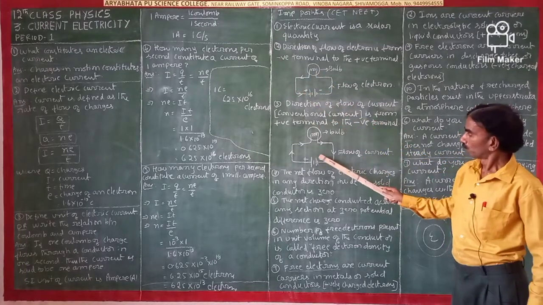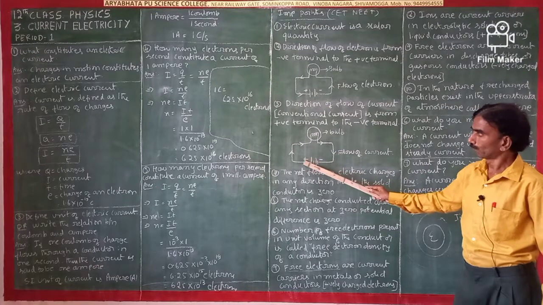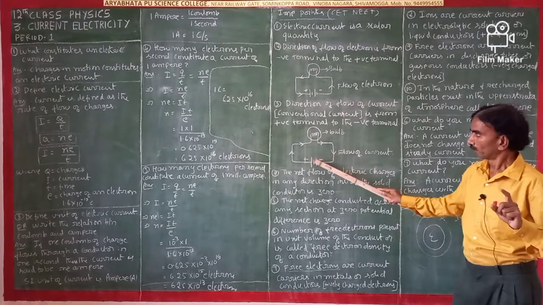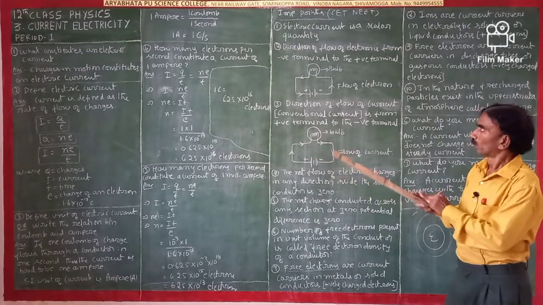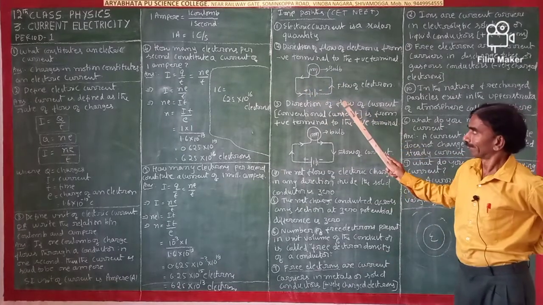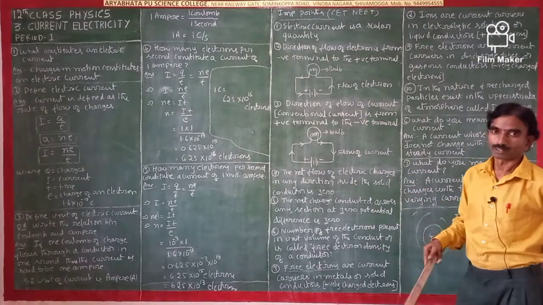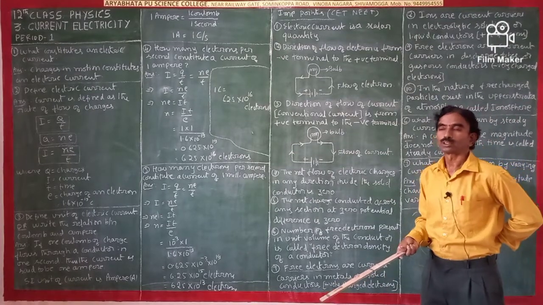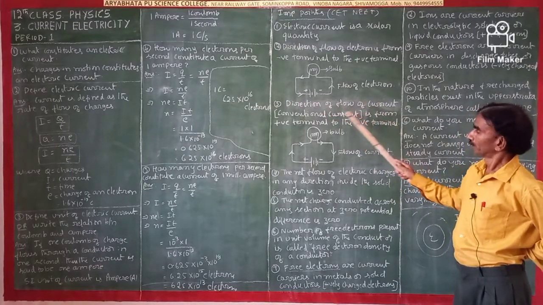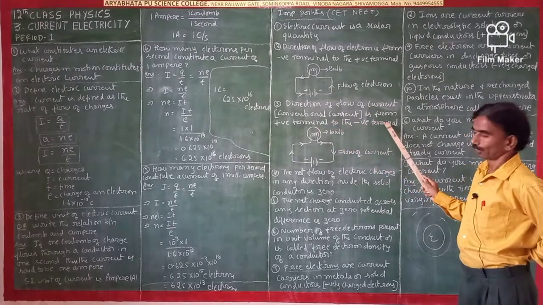In the same way, the flow of conventional current is from the positive terminal to the negative terminal. Flow of current is always from positive to negative terminal, and flow of electrons is always from negative to positive terminal. Remember, these are very important points. They are needed in later chapters such as moving charges and alternating current. So the direction of conventional current is from the positive terminal to the negative terminal.